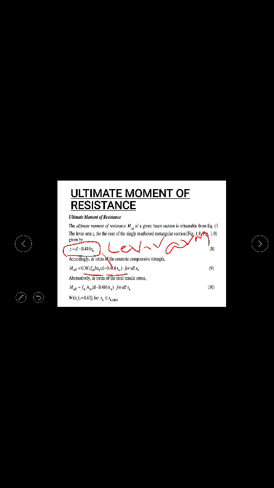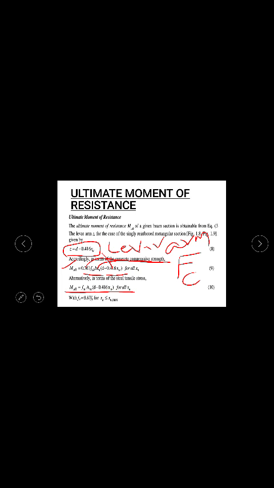Now here you are seeing 0.36 fck b xu. 0.36 fck here is accounting for the stress value in concrete. You understood the final compressive force: 0.36 fck b xu is nothing but the compressive force. That means the stress multiplied by b into xu, which is the area, stress multiplied by area gives you the force. So 0.36 fck b xu, the compressive force, multiplied by the lever arm gives you the ultimate moment of resistance.